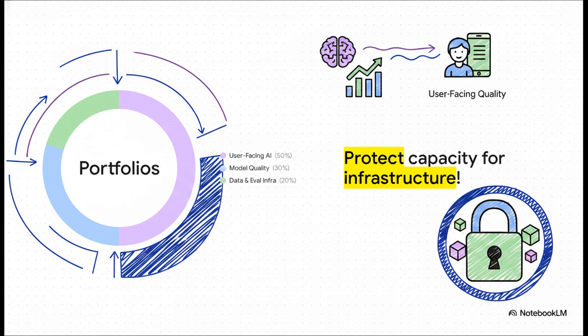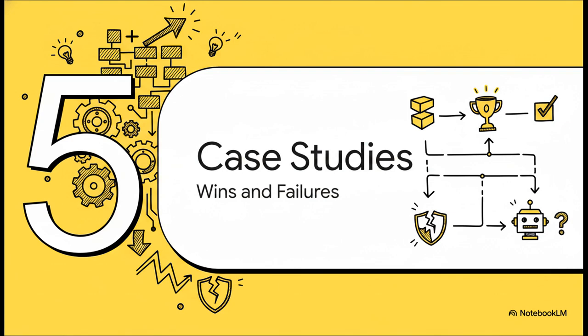Now, if your team is a bit earlier in their AI maturity, you should weight that infrastructure slice even heavier, pushing it up to 40% or more, just to build out that foundation. The absolute key takeaway here is that these buckets represent protected capacity, not competing priorities. You do not borrow from the infrastructure bucket just to hit a deadline for a shiny new UI feature. And finally, Section 5, real-world case studies.